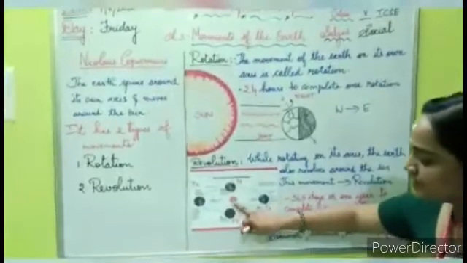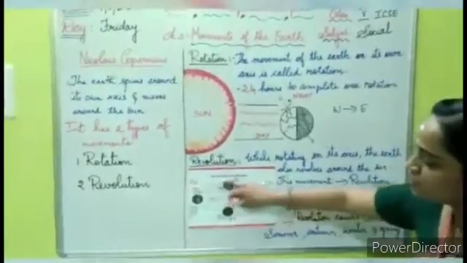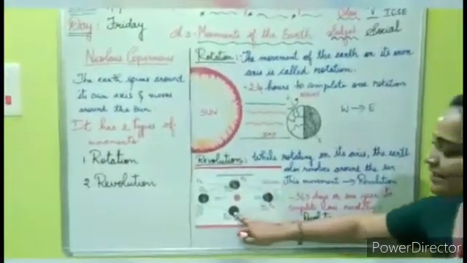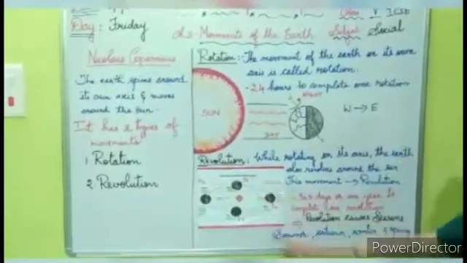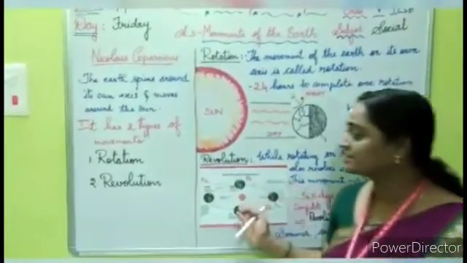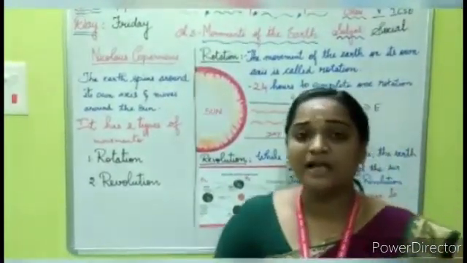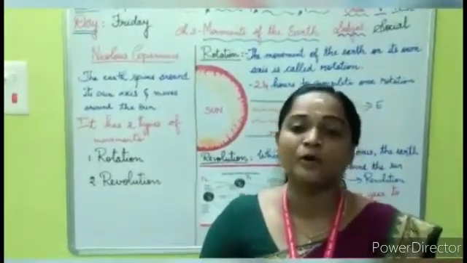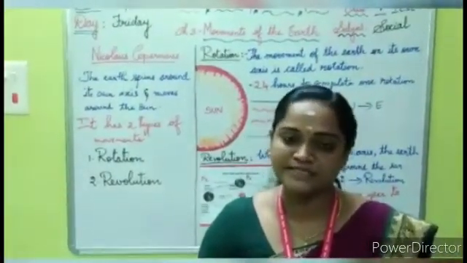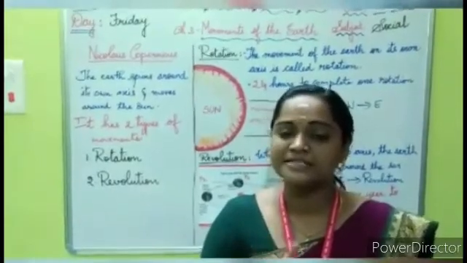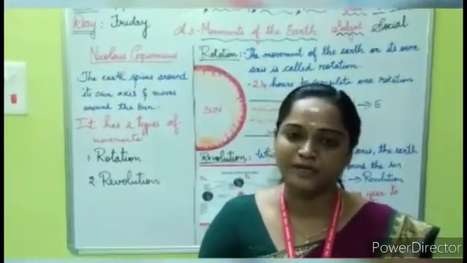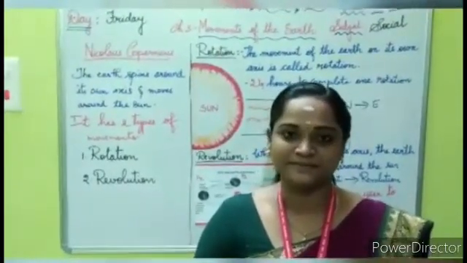In this picture you can see the sun, and this is the position of the earth. Under each position you have the different seasons. So in this lesson we are going to see about the rotation, how our day and night are caused, about revolution and about the change of seasons. We have four main seasons: summer, winter, autumn and spring. So let's see in detail.